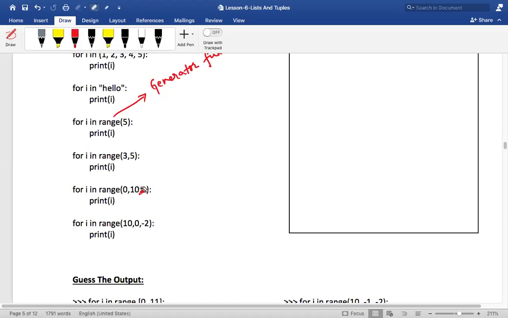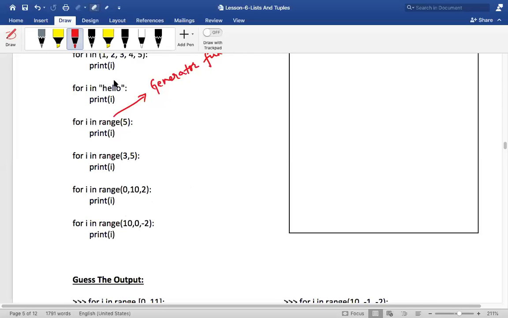Now you tell me, from here, 10 to 0 comma minus 2, what will happen? It will start from 10 and come till 0 with a decrement of minus 2. So it will be 10, 8, 6, 4, 2. Is that okay?